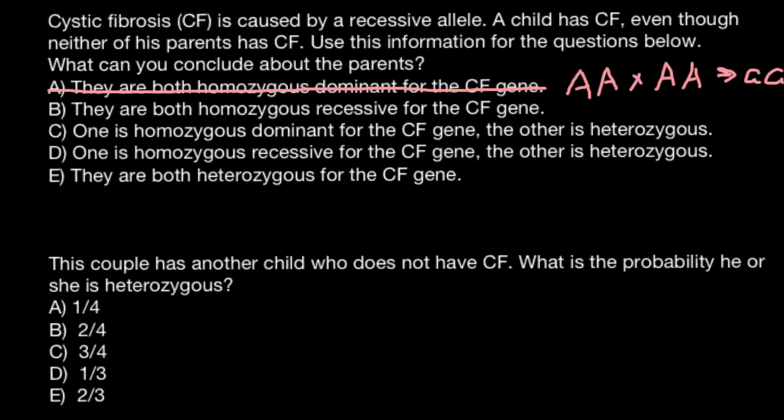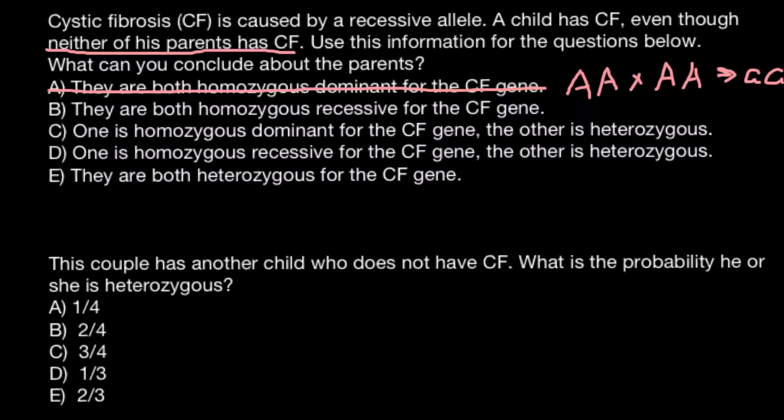Answer B. They are both homozygous recessive for the cystic fibrosis gene. This contradicts our problem, because we are told that a child has cystic fibrosis even though neither of his parents has cystic fibrosis.